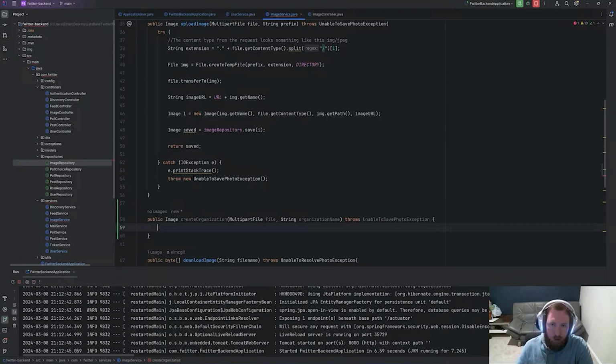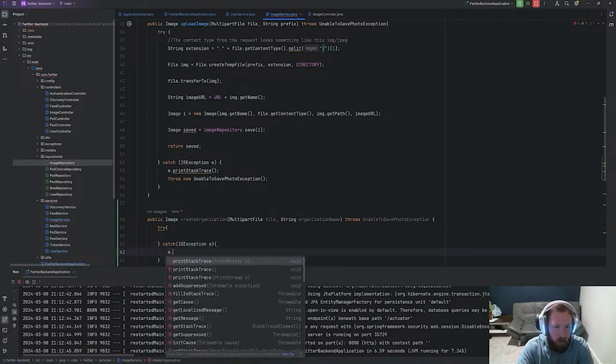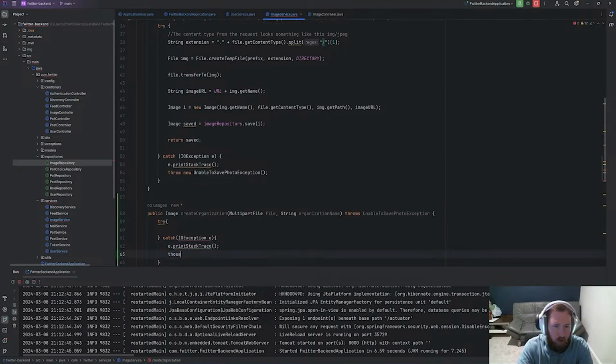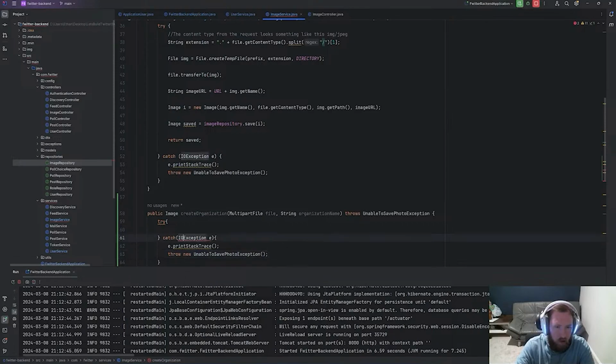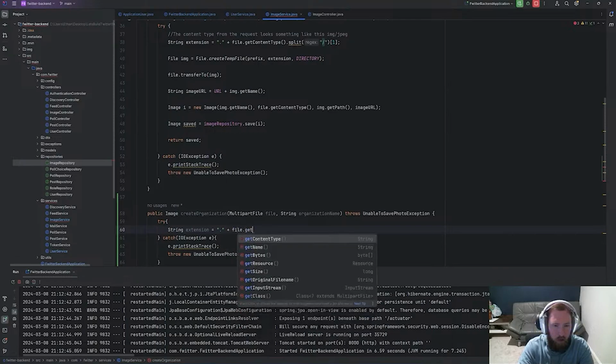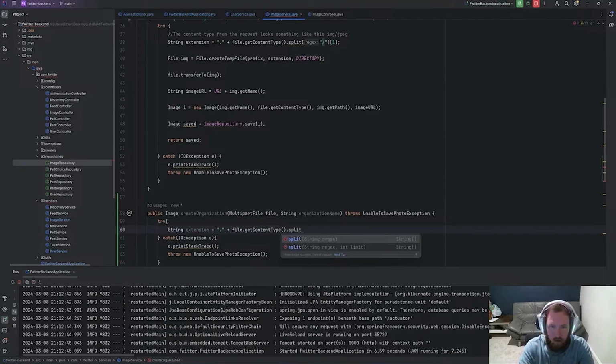Now we are going to do something similar here, where we try and catch an exception, IO exception, e.printStackTrace, just so we can see what's going on. We'll throw a new unable to save photo exception, and it's because we haven't done anything yet. That's fine. So it's a string extension. This is literally going to be more or less the same, plus file dot get content type dot split, and then slash and get the second part of it.